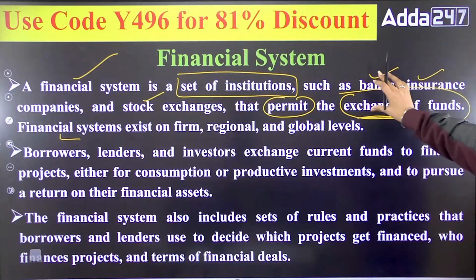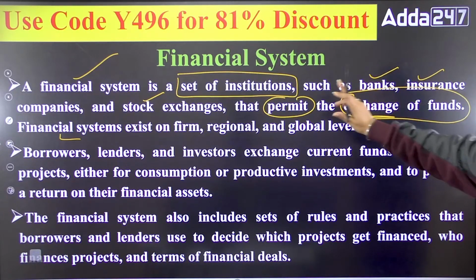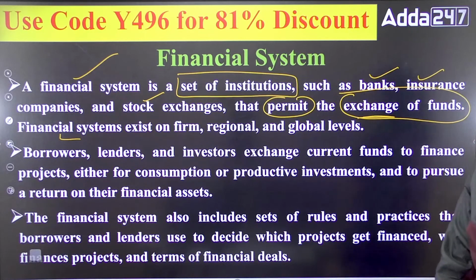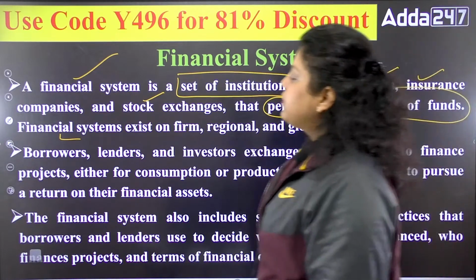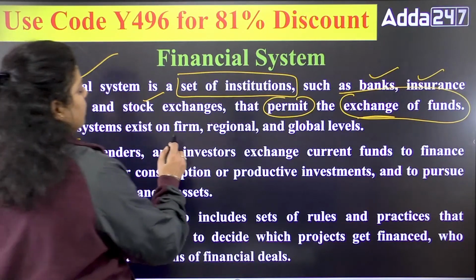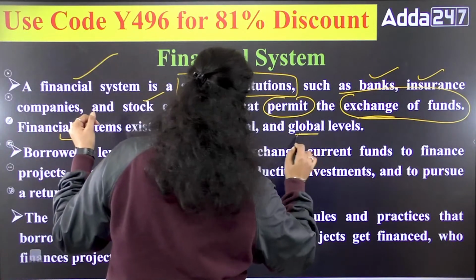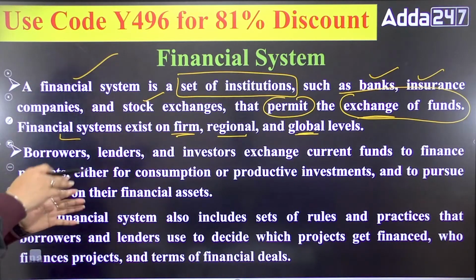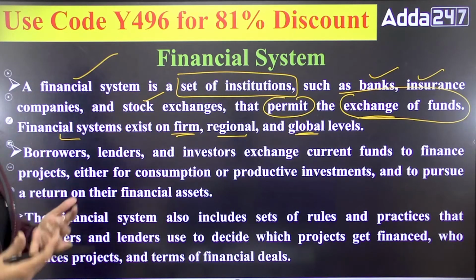So these are the mediators who are making it possible to exchange the funds among the people who have surplus money and the persons who have a deficit of money. Apart from that, we can say the financial system exists at firm, regional and global level. So the financial system is working at every level of your country and the world.